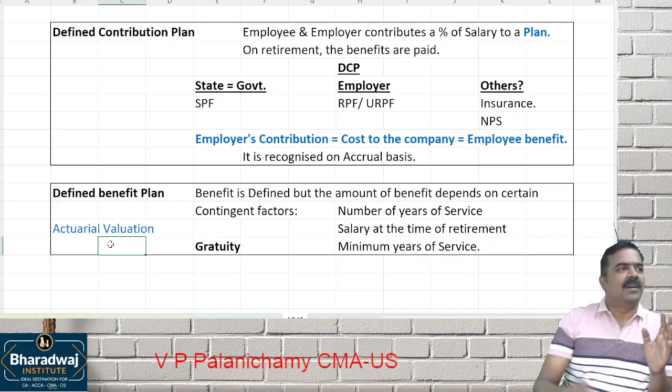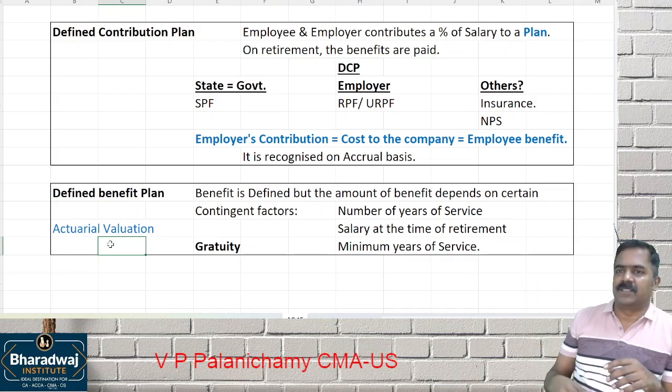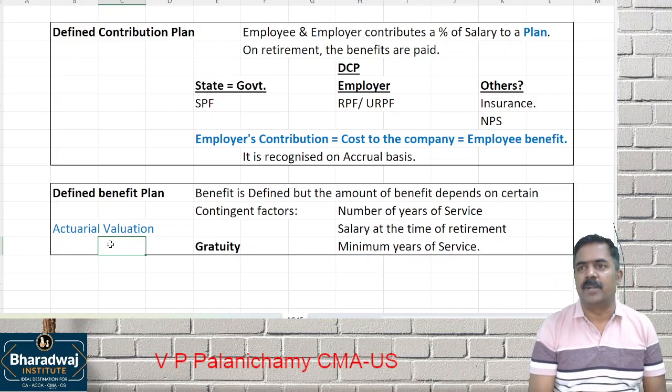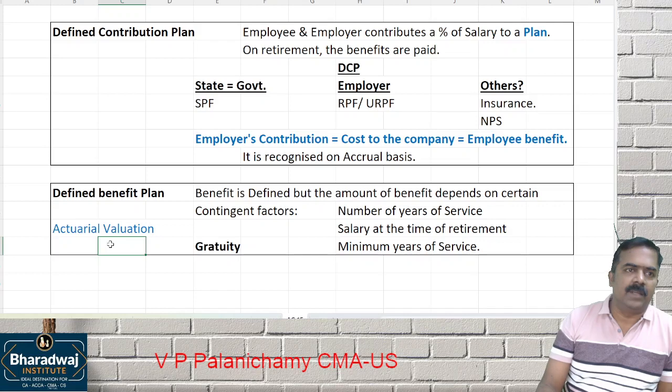So the actuary is a person who will work out the liability based on what? All these parameters. Will it be the same for all companies? Company to company it will be different.